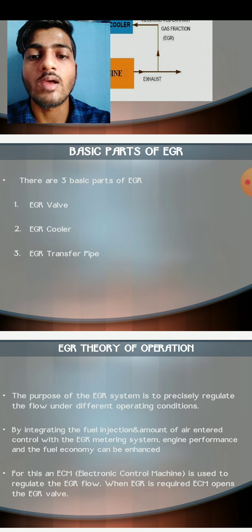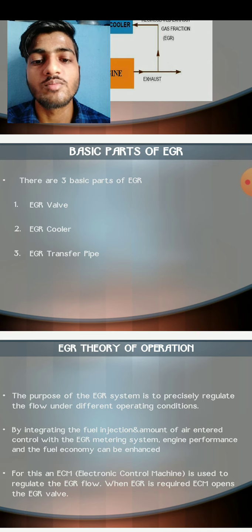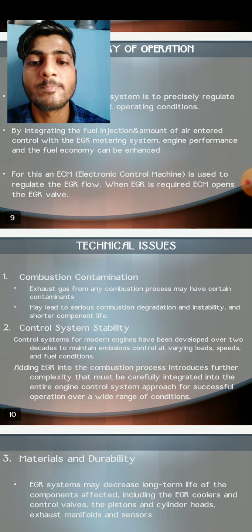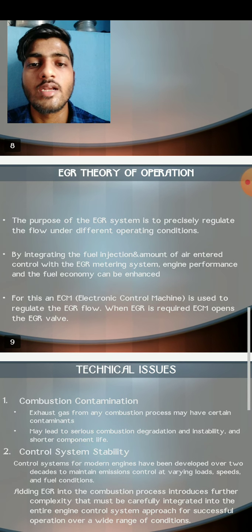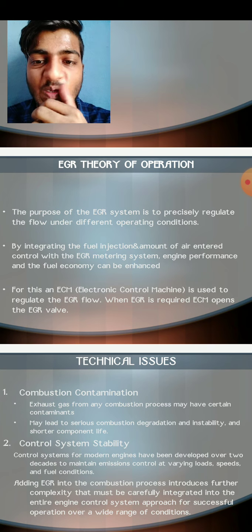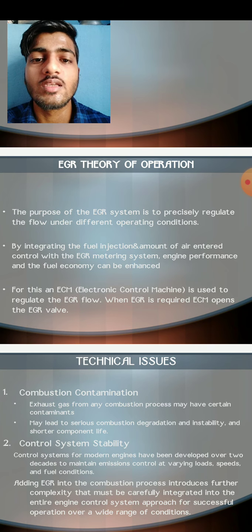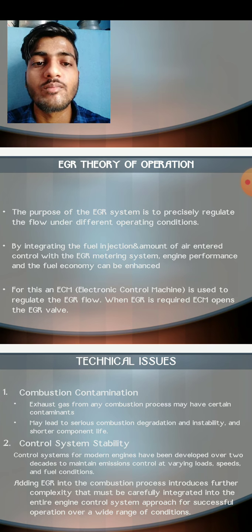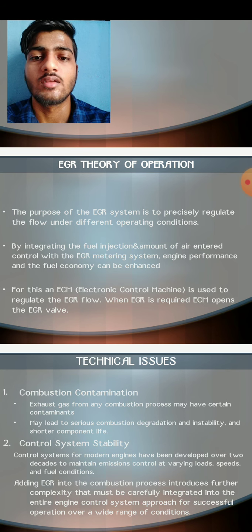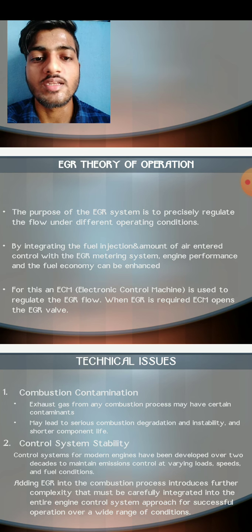The EGR valve, EGR cooler, and EGR transfer pipes are the basic parts of the EGR system. Now, EGR theory of operation. The purpose of the EGR system is to precisely regulate the flow under different operating conditions by integrating the fuel injection and the amount of air entering with the EGR metering system.